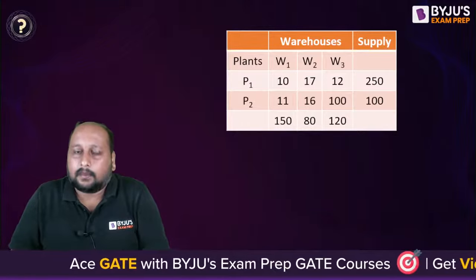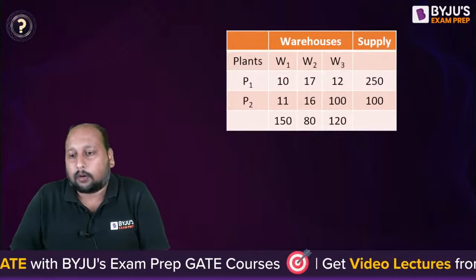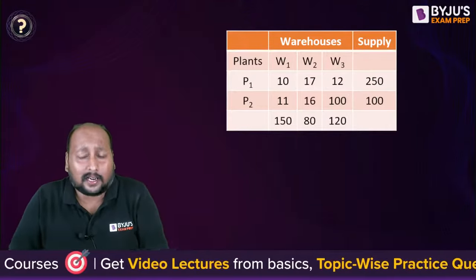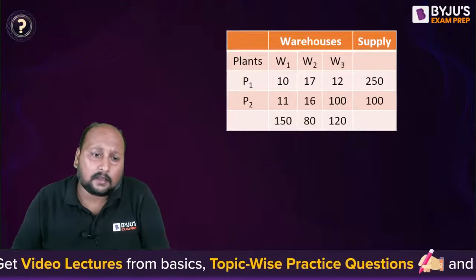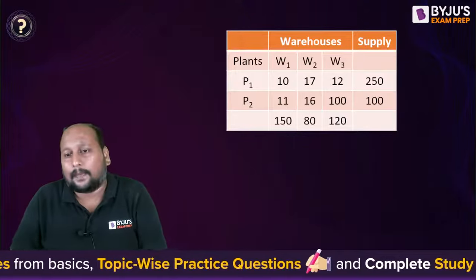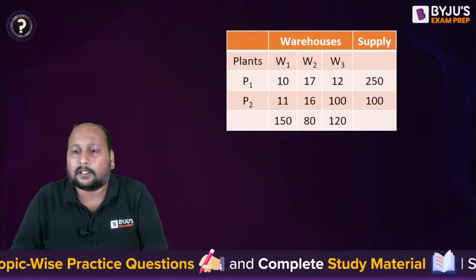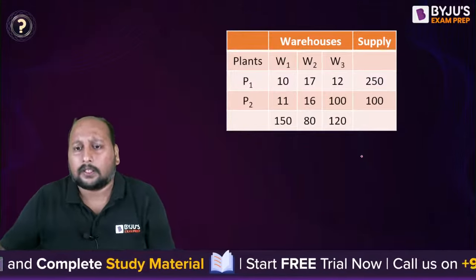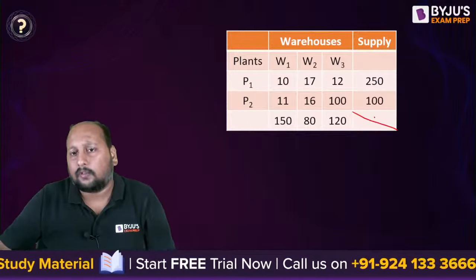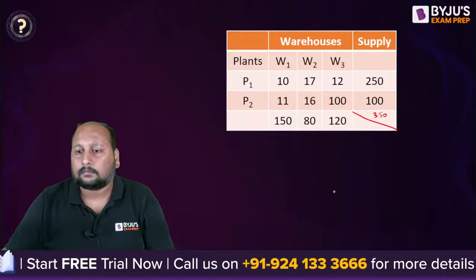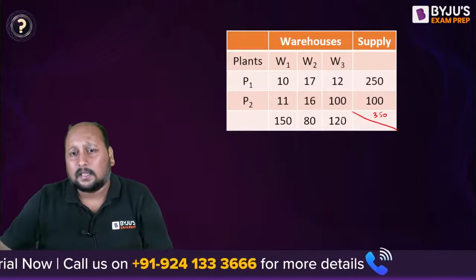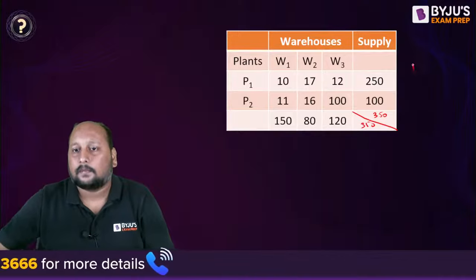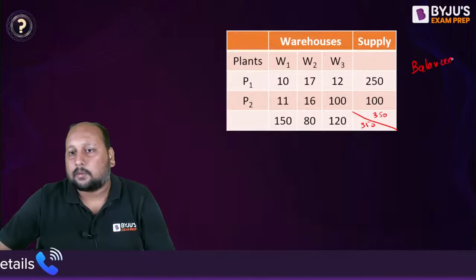First of all, tell me, is this a balanced or unbalanced transportation model? Whenever you are solving a transportation problem, the first step is to check whether the problem is balanced or unbalanced. Quickly, how can we check? If total supply is equal to total demand, I can say this is a balanced one. So what is the total supply? Total supply is equal to 250 plus 100, which is 350. What is the total demand? 120 plus 80 is 200, 200 plus 150 is 350. So this is a balanced transportation problem, right?